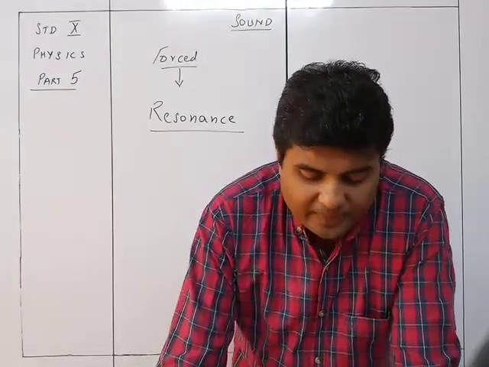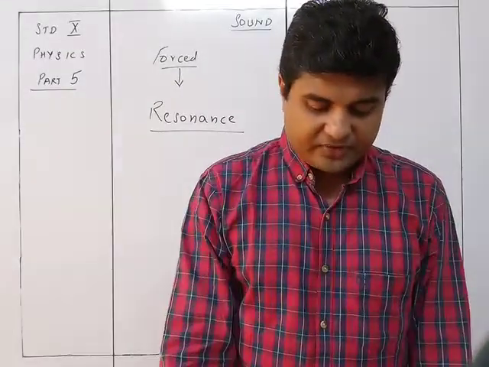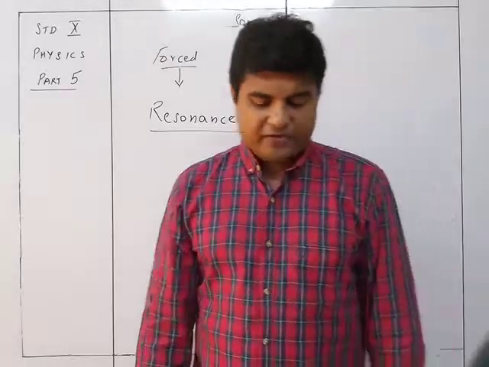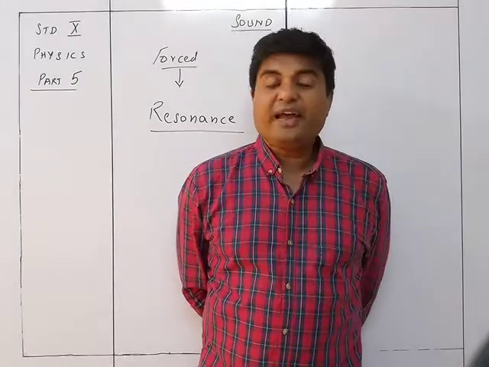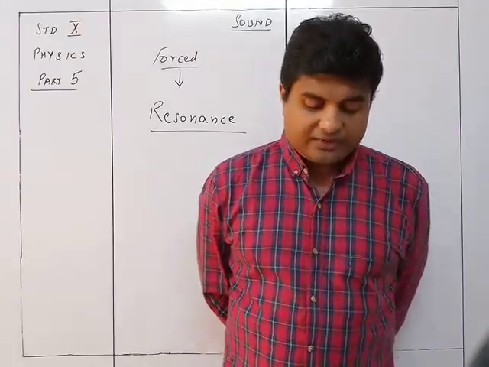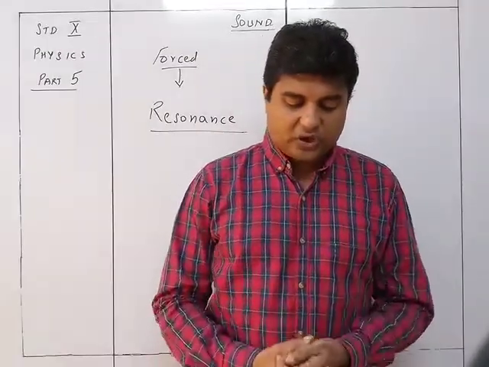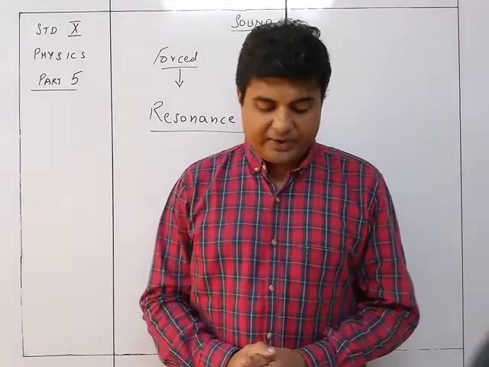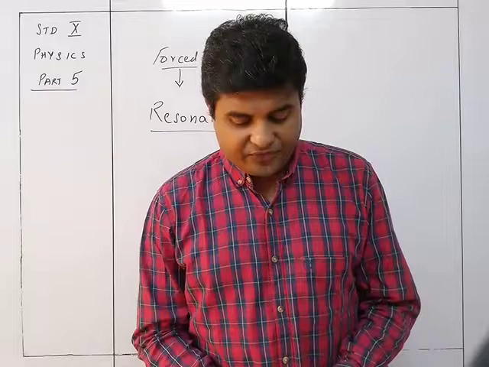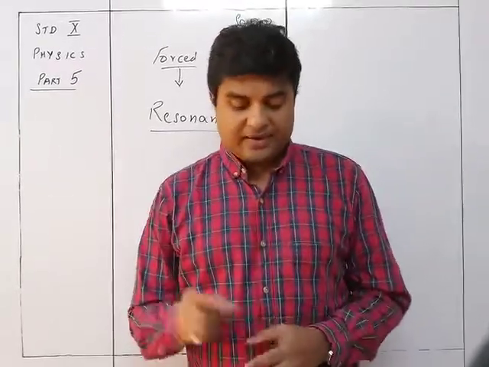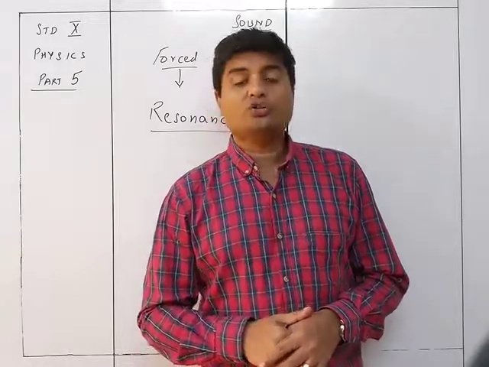Suppose the body is set to vibrate freely and it vibrates with the frequency f. It is natural frequency of vibration of body. Now let a periodic force of frequency n be applied on the vibrating body. If n is equal to f, the resonance takes place and the body starts getting energy from the source of the applied periodic force, so its amplitude of vibration is increased. In case n is greater or less than f, not equal to f, there is no resonance and the body will execute only force vibration of small amplitude.